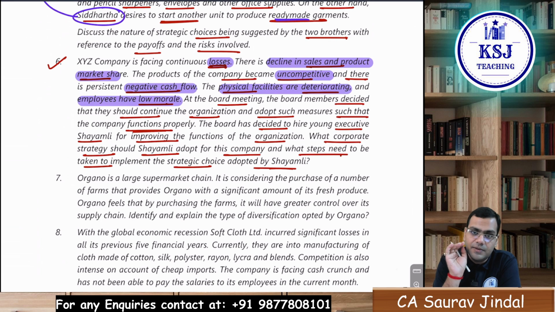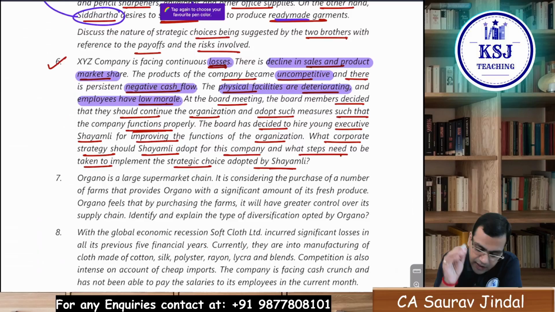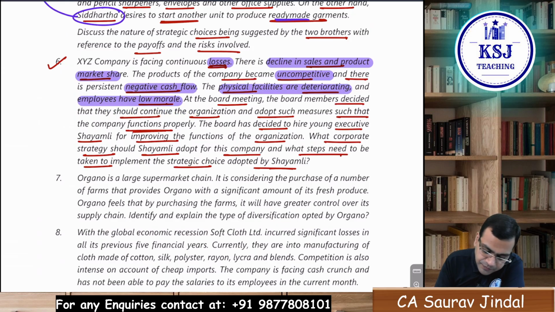company in the PLC. Now, another keyword that is important here, listen to it very carefully: they say they decided that they should continue the organization and adopt such measures such that the company functions properly. Now, which strategy do they want to go for? Which strategy can this expert Shyamali go for? They want to continue the business. Think about it. She will go for the turnaround strategy, because this strategy is what?